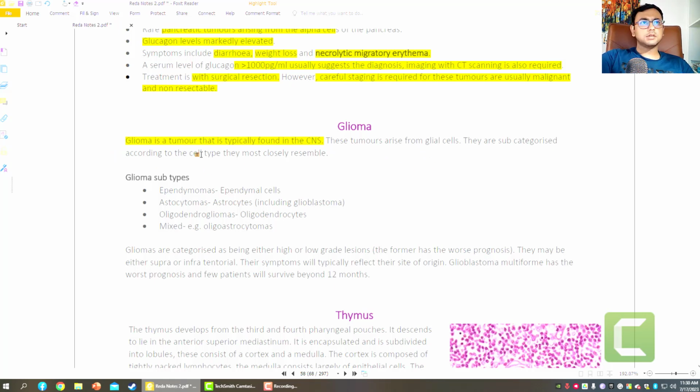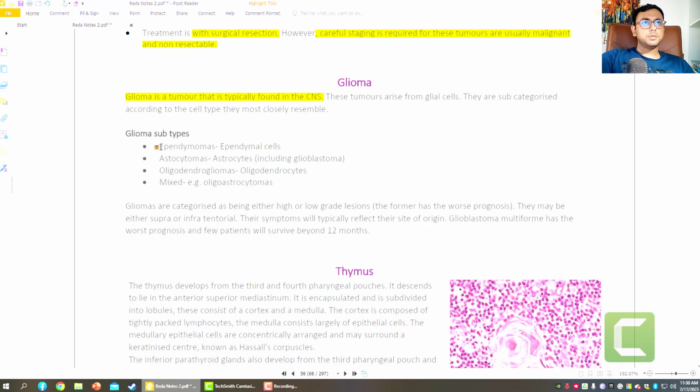They are subcategorized: ependymoma in case of ependymal cells, astrocytoma, that is glioblastoma, which is more common here, oligodendroglioma from oligodendrocytes, and a mixed oligoastrocytoma. So as you see, glioma originates from the supporting cells of the neuron, not from the nerve cell.